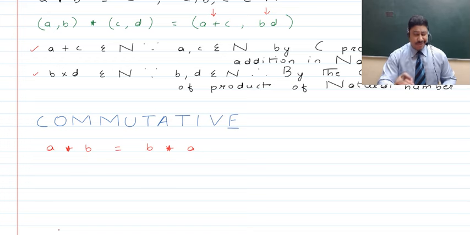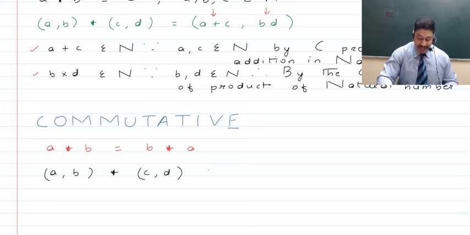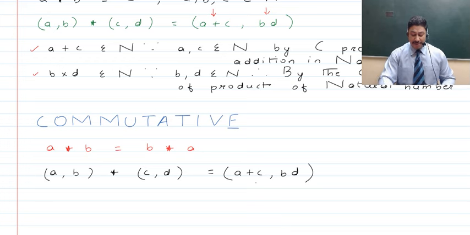Now with regards to this operation that we have, say we talk about an ordered pair A comma B, and then let's say there is the binary operation with another ordered pair, say C comma D. Then we get A plus C comma B into D, after the binary operation has been done. So here, if we can show that changing the order of the elements gives the same result, then we will say that this binary operation follows the commutative property, otherwise not.